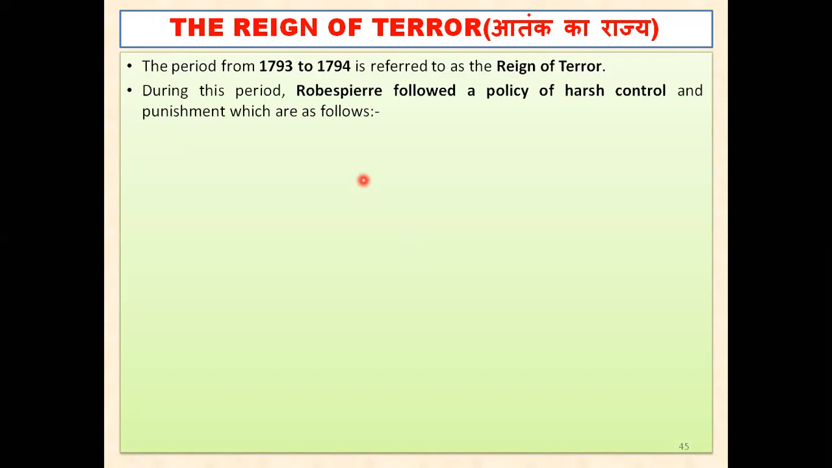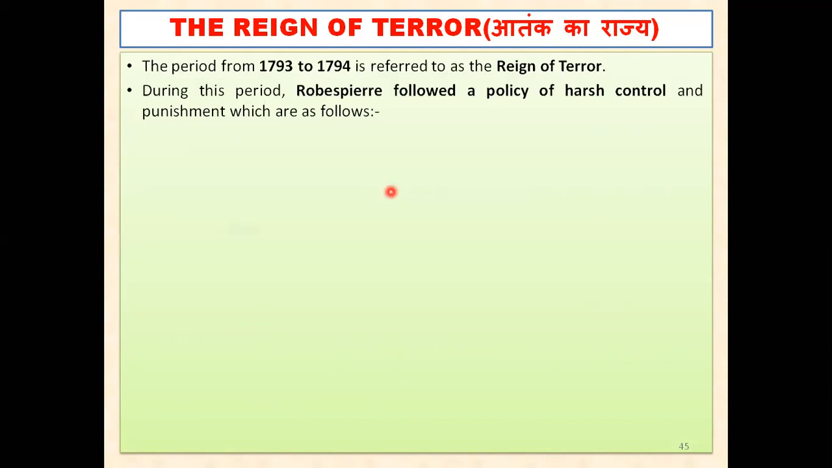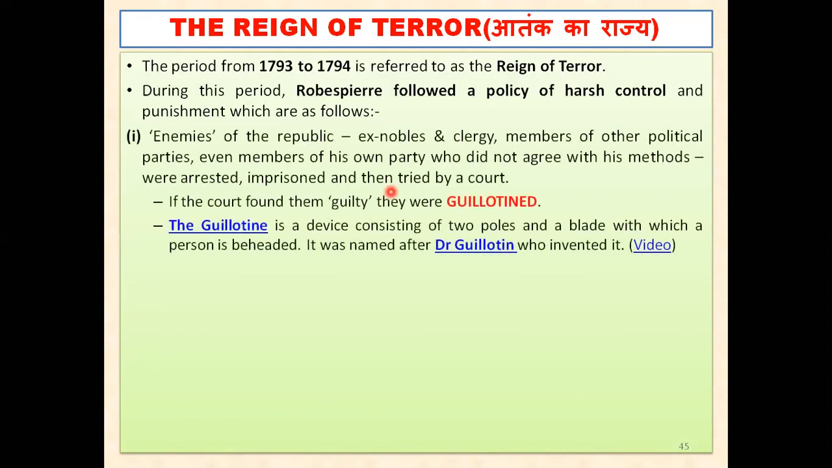If someone was to be punished, then a harsh punishment was given, with no place for mercy. He followed a very harsh policy of control, acting like a dictator, you can say. Whatever he ordered, everyone must follow, because he was the head of the government. You can see enemies of the republic, meaning whoever was against the republic,